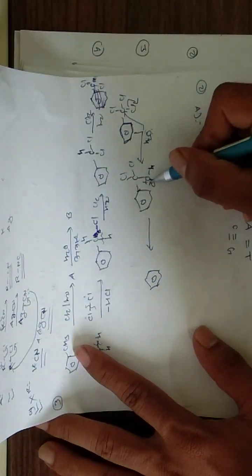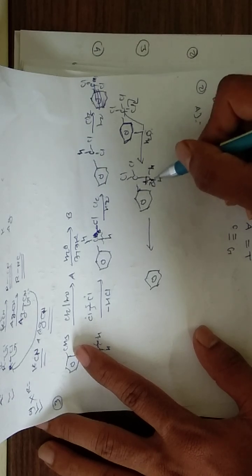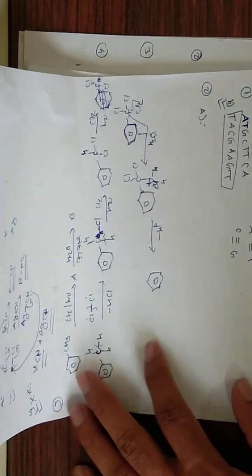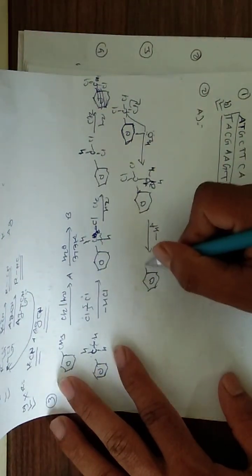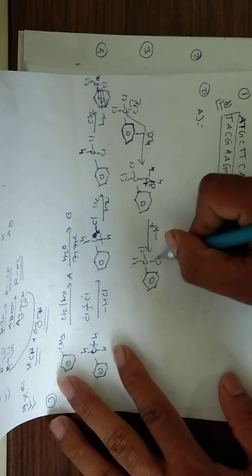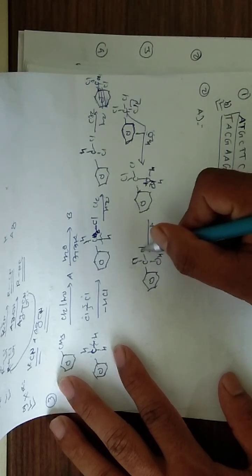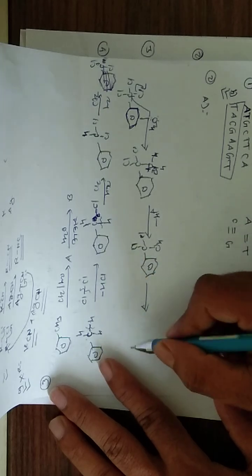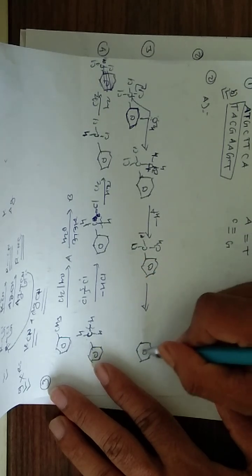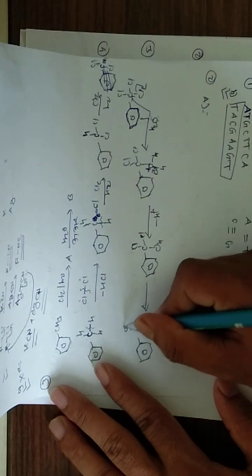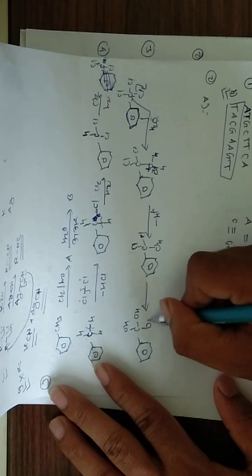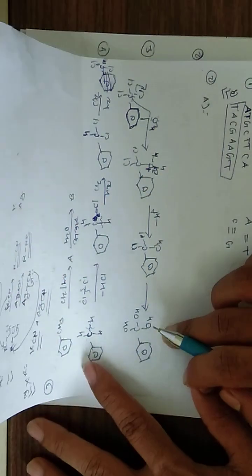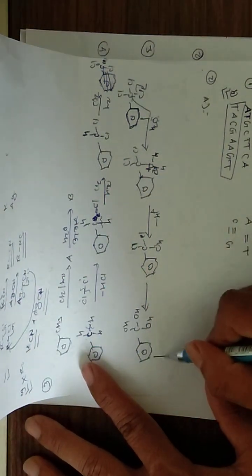Here the positive charge comes on oxygen. This will be neutralized by leaving out H plus proton. So what will be the product? CCl3, similarly, these chlorines are replaced by OH, but three hydroxy groups on one carbon are not stable.